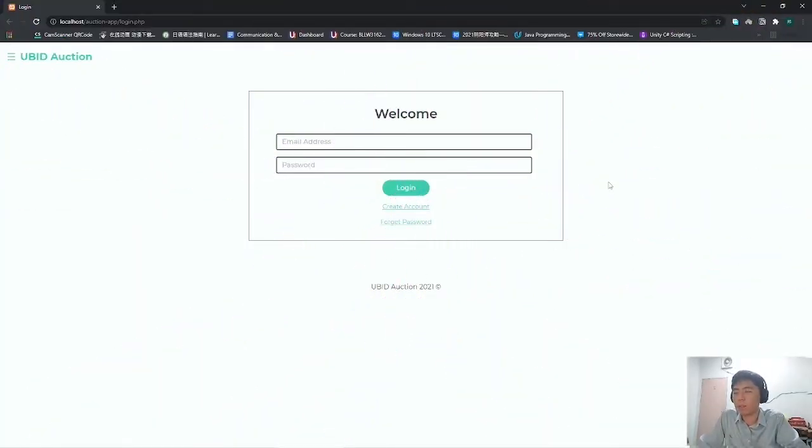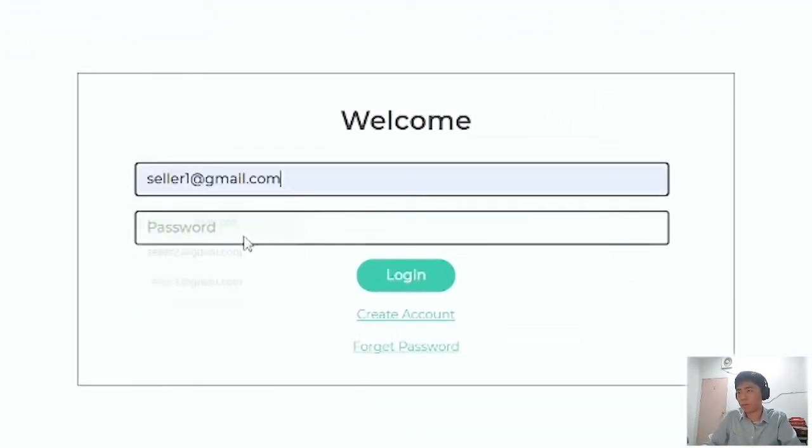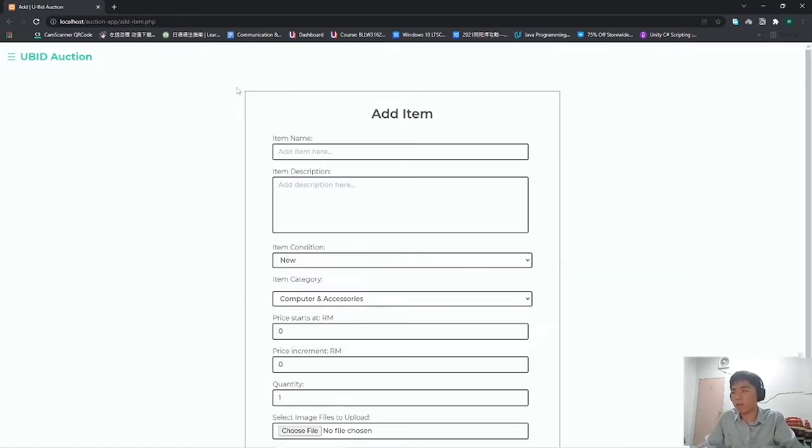Hello, I'm Choo Pong. Now I want to talk about the seller part. Let me log in to the seller account first. So in our system, the seller can add the item into the auction, and the seller can manage those items. So let me try to add an item. Let's say I want to sell my old second-hand calculator here.